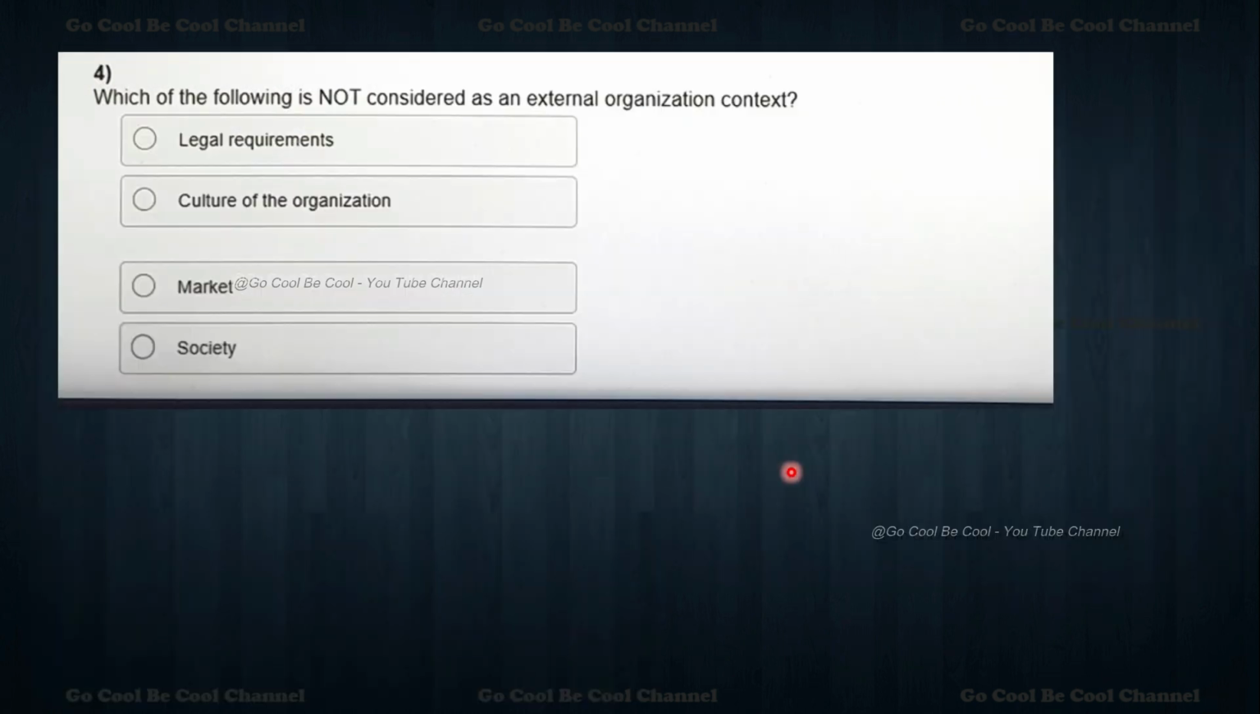Now we are talking about the fourth one: which of the following is not considered an external organizational context?